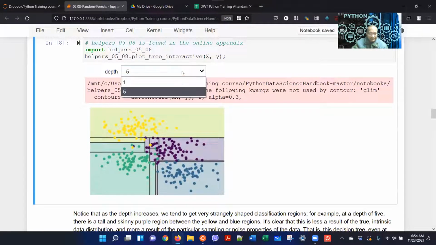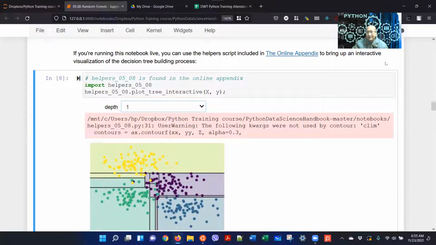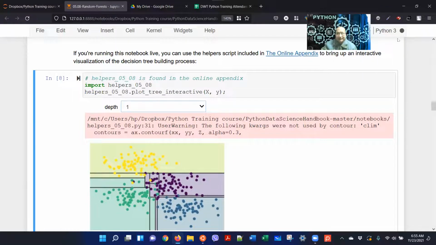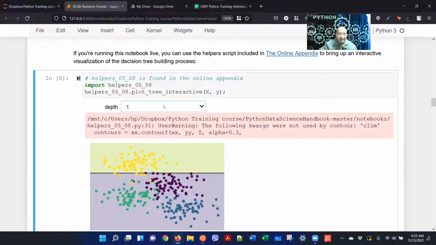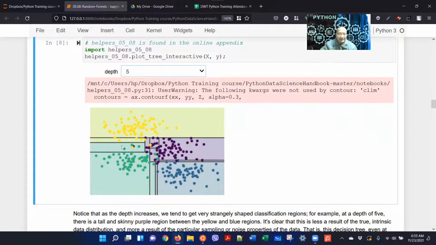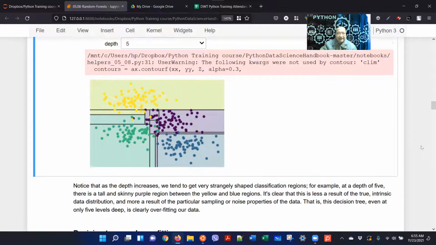So let's see, still running. There you go. Level one, simply a good fit, right? Which is good. And then level 5, it's already overfitted. See, it strips over, this is clearly overfit, right? So which is not good.